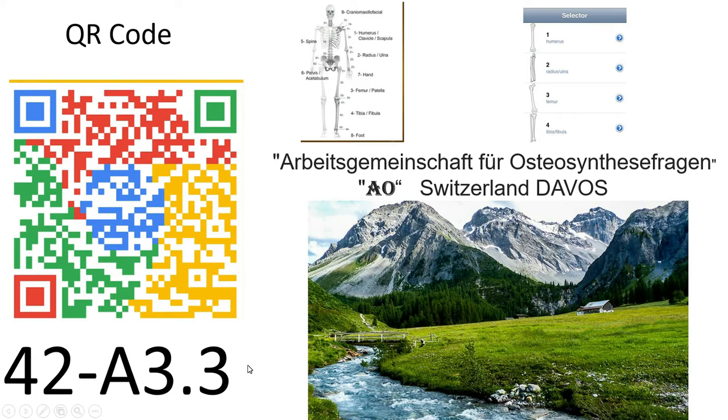Now, can you understand this? 42-A3.3. I think many of our students cannot get this. What is this code? This is a coding system used for fractures. This coding system is universal for the whole globe. One doctor in Egypt can understand this, one doctor in Japan can understand this, and one doctor in India can understand this. By this QR-code-type coding system of the fracture, and that will be clear to you also after this discussion.